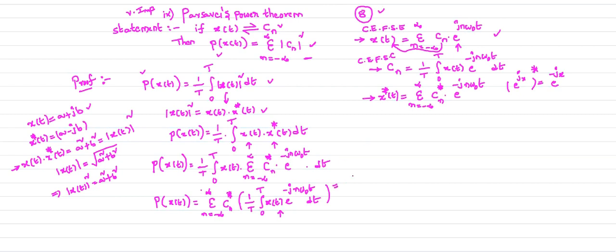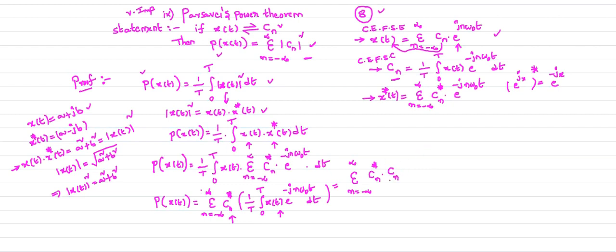Now what is this? Sigma n equal to minus infinity to plus infinity. Clearly observe the derivation. Cn conjugate is here. Next, what is this formula? 1 by T integral 0 to T x of t into e power minus jn omega naught t dt is what? Your complex exponential Fourier series coefficient. That is your Cn.